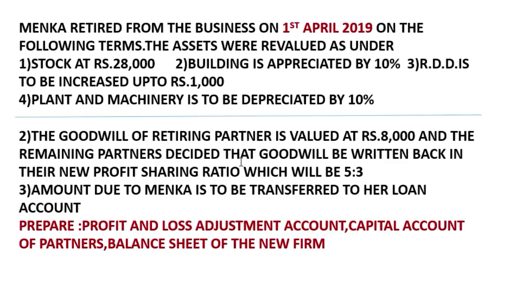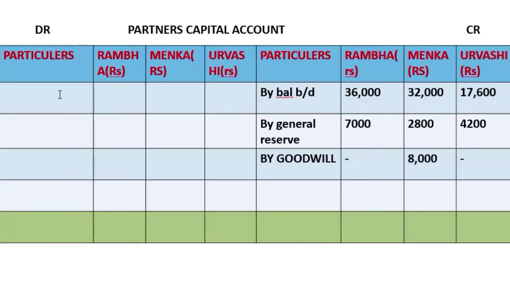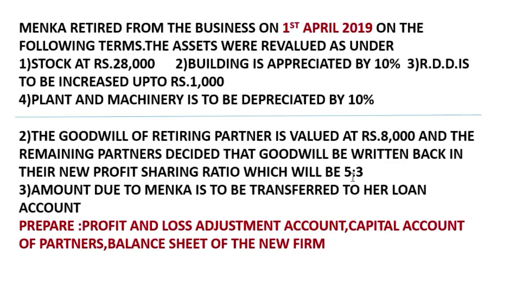And next, what they said: the remaining partners decided that the goodwill be written back in the new profit sharing ratio. The profit sharing ratio is what? 5:3. So we'll do a calculation. The other entry will be done in the partners' capital account debit side to goodwill. Now we'll have to distribute this 8,000 in the new ratio, 5:3. So let's calculate.